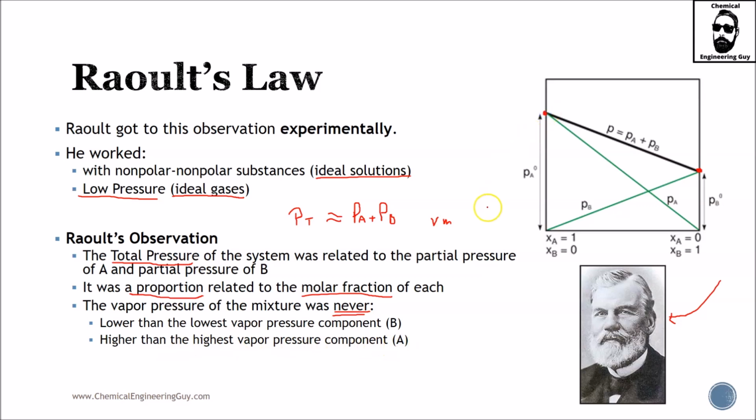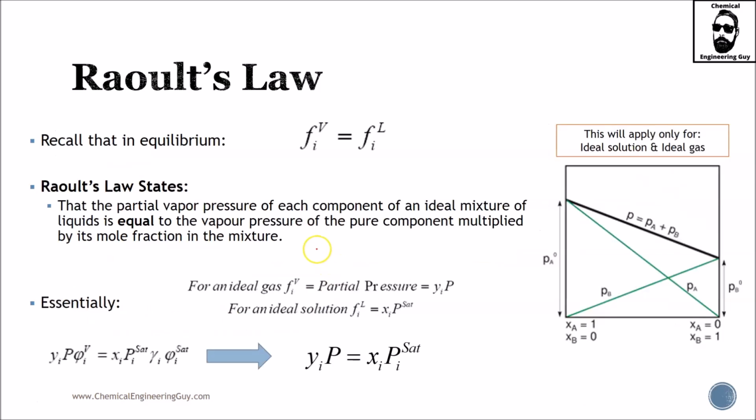So I know it might sound obvious, but trying to prove this, especially in the age of Raoult, was a very huge concept. So this meant that even though you change the molar compositions of A and B, you will never be able to get higher or lower than the lowest and highest values.